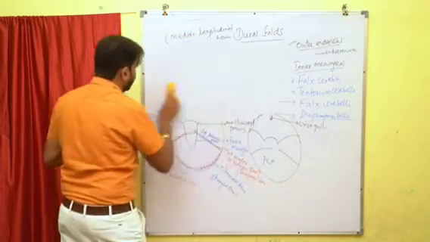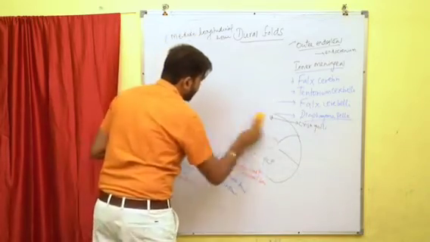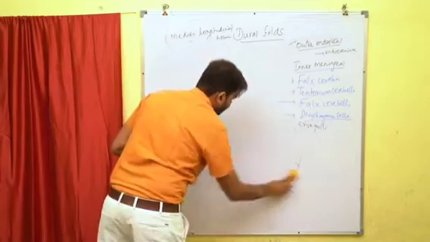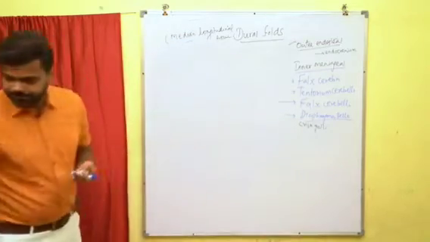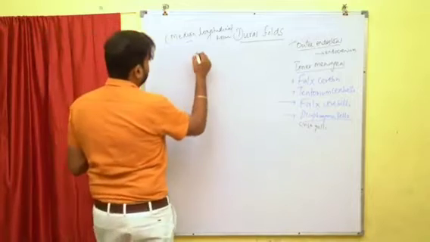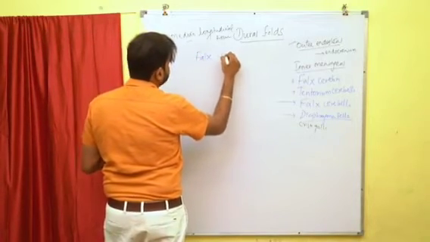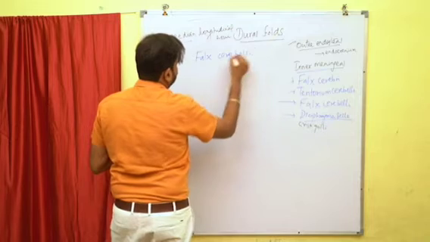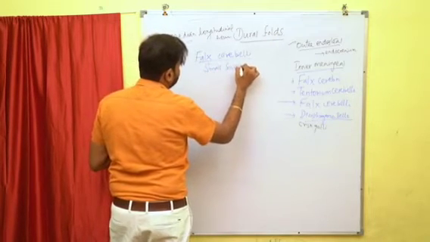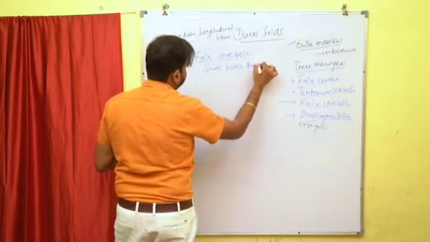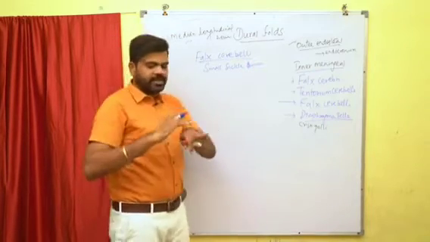The falx cerebelli is a small sickle-shaped dura mater. Imagine this is the tentorium cerebelli.